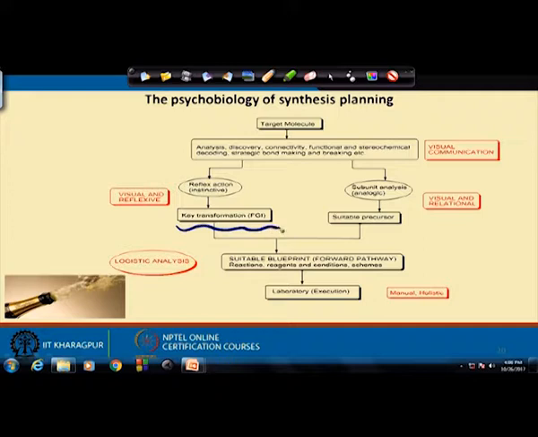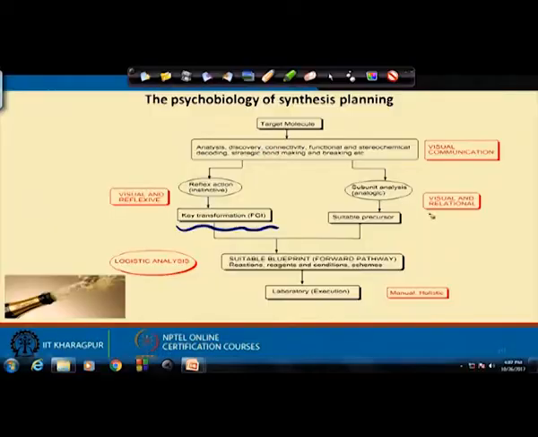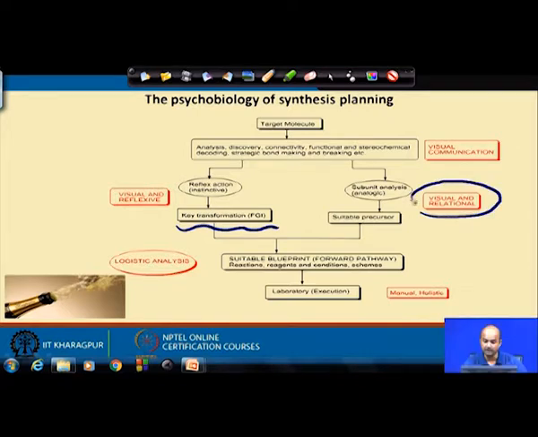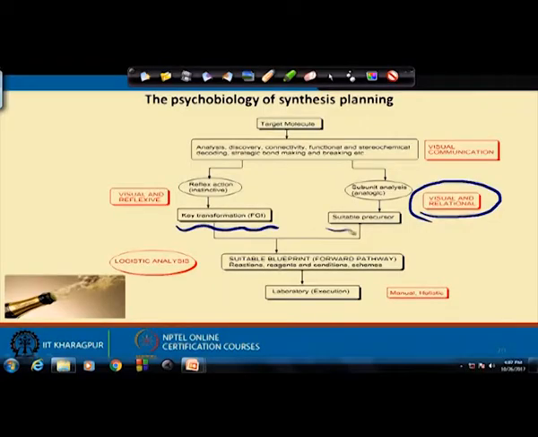And then you need to figure out what are the key transformations. The term is called FGI. FGI, we will be abbreviating it later on, is called functional group interconversion. Sometimes you need to analyze through a logical way. Once your visual part is done, then you go deep into the logic. What is the chemical logic? That is why it is called visual as well as relational. Means try to find the relation, which bonds can be made by which transformations, and then you try to correlate what suitable precursors are available to you, what commercial starting materials are available to you.